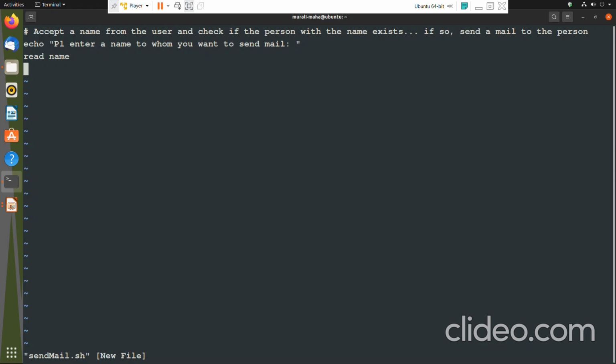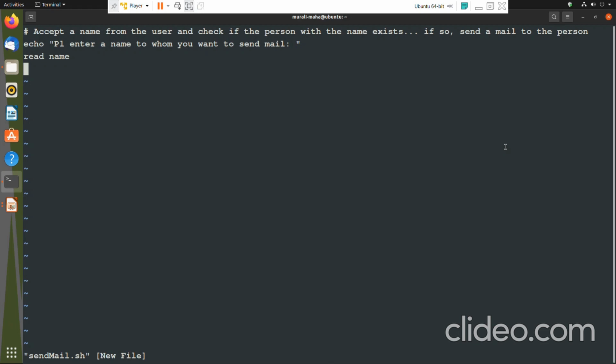Read is going to do the following tasks. First task, it would create a variable called name. Second task, it would expect a line of input from the user. Once the user enters the line of input, the read command is going to assign it to the variable name. First we are displaying a message on the screen so that the user will know what to do. Then with the read command, we are accepting an input from the user.